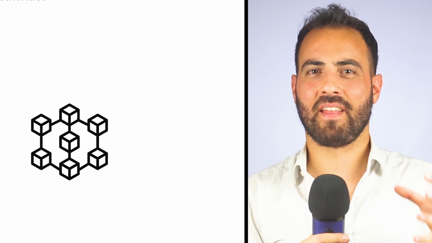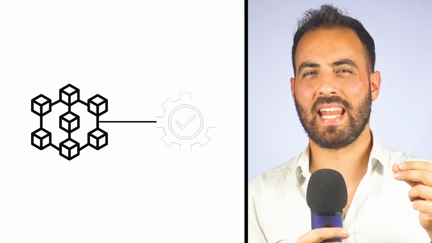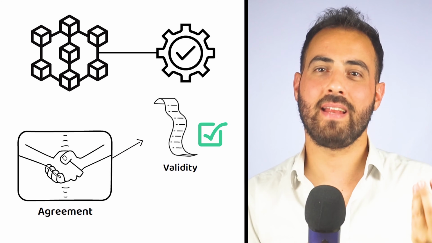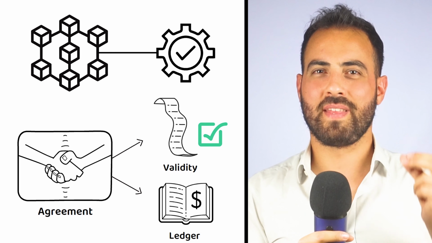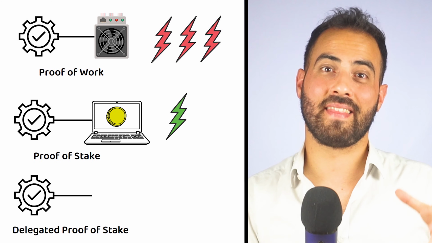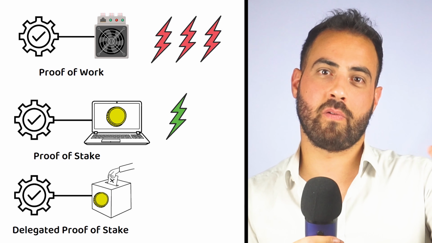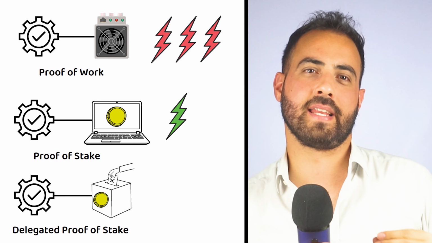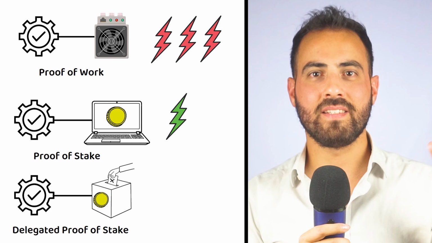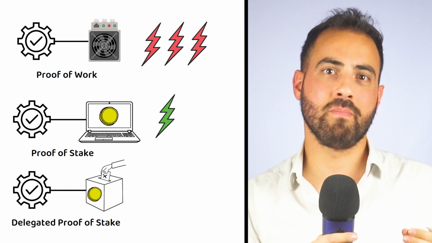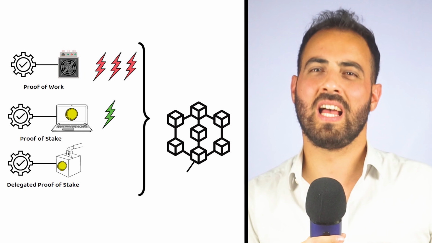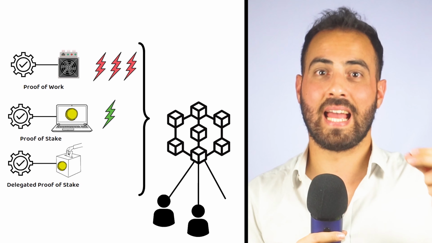Consensus mechanisms are the cornerstone of blockchain technology, enabling decentralized networks to reach agreement on the validity of transactions and maintain a consistent state of the ledger. From the energy-intensive proof-of-work to the energy-efficient proof-of-stake and the governance-focused delegated proof-of-stake, there are various consensus mechanisms designed to suit different use cases and objectives. Understanding the strengths and weaknesses of each mechanism is crucial for designing and deploying robust and efficient blockchain networks that meet the diverse needs of users and applications.